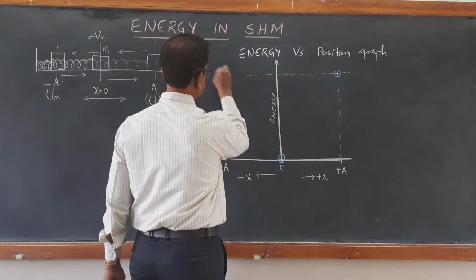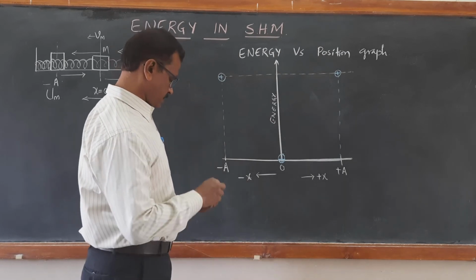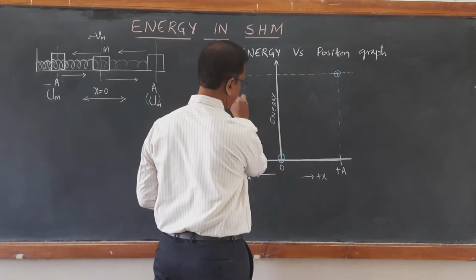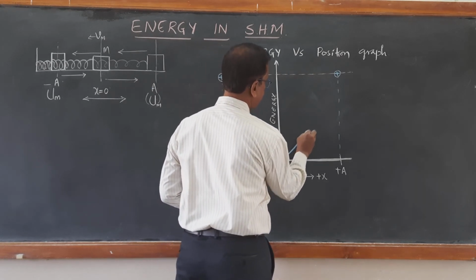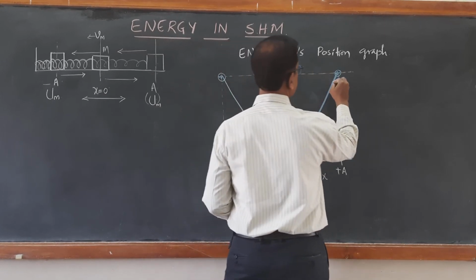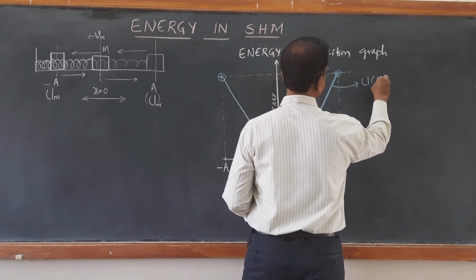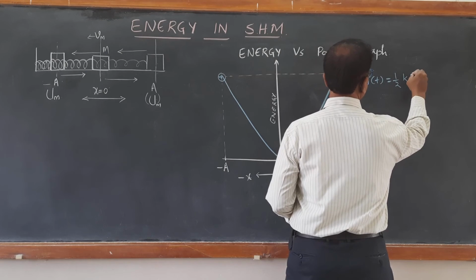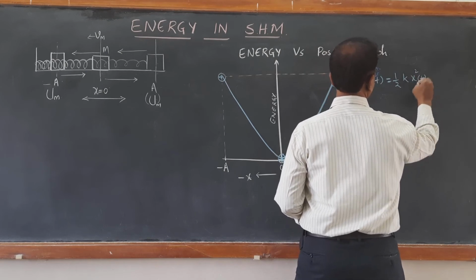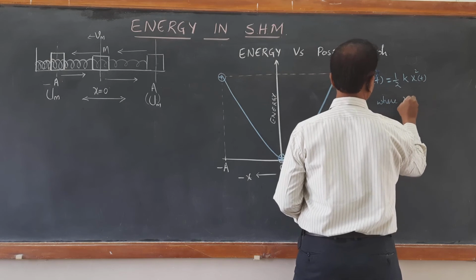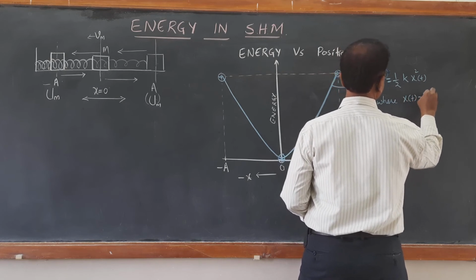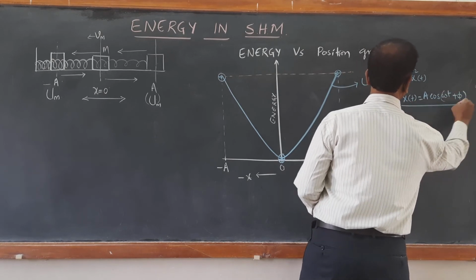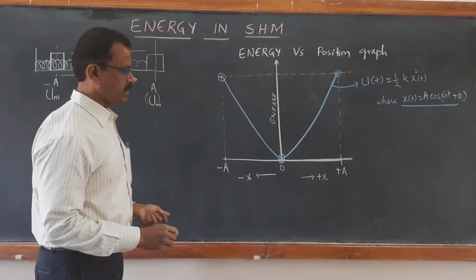If you draw the graph, it is a parabolic graph, the graph of potential energy, which is given by half k x square, where x of t is equal to A cos omega t plus phi. That is a parabolic graph.